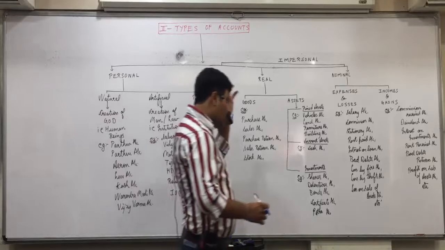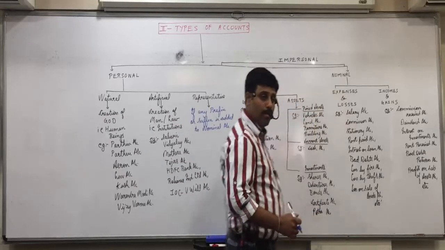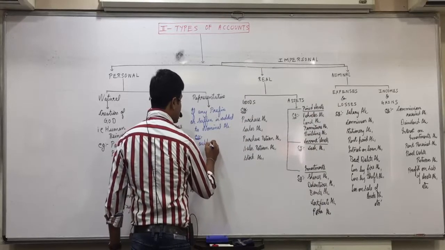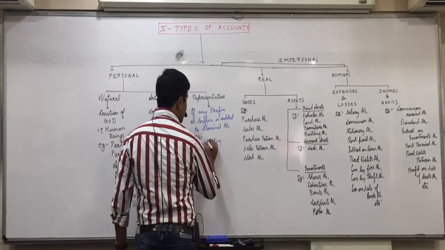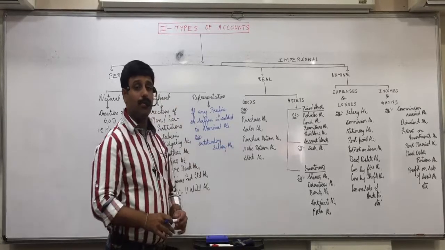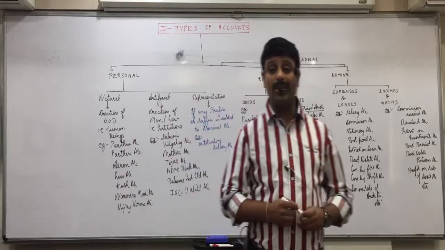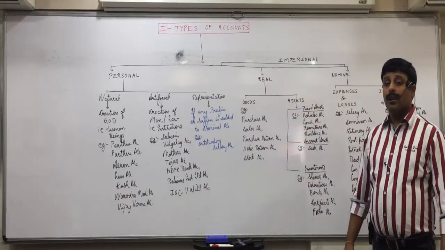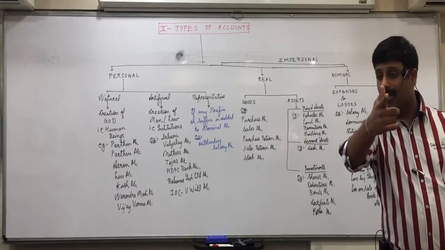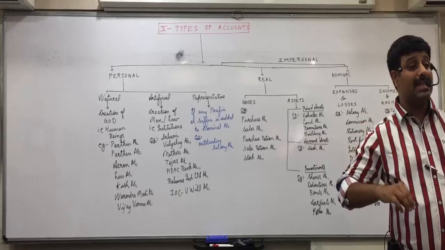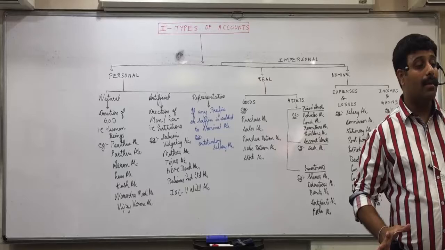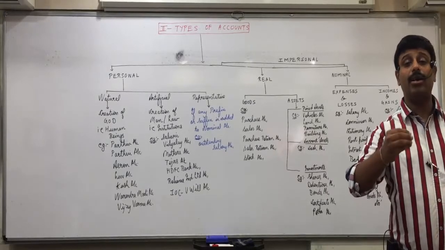For example, what is salary account? Nominal. But if I write outstanding salary account, it becomes representative personal account. First of all, what is the meaning of outstanding? Outstanding doesn't mean that you don't do the homework and I make you stand up. Outstanding also doesn't mean excellent, brilliant performance. Not that also. Outstanding means yet to be paid.